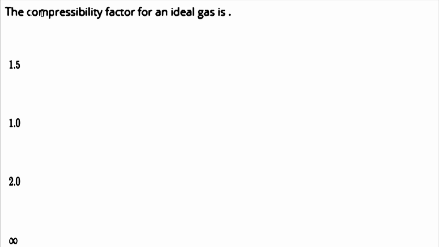Hey guys, the question is: the compressibility factor for an ideal gas is... हमसे पूछा गया कि आइडियल गैस के लिए compressibility factor क्या होता है। compressibility factor होता है Z equals PV by RT. For an ideal gas we can write that PV equals RT.